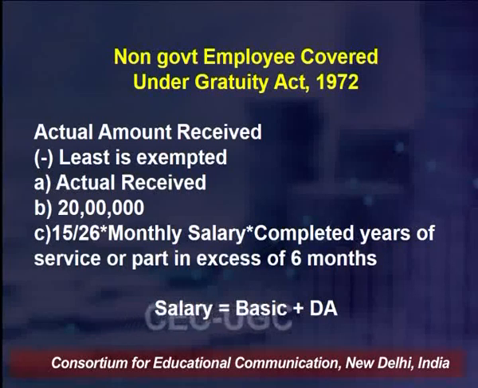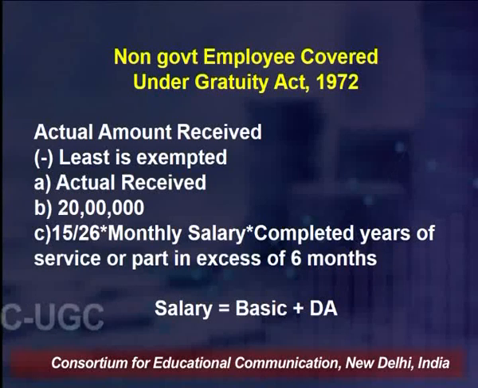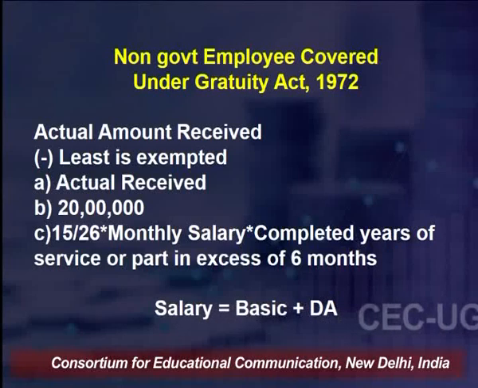For example, a person has given services for 25 years and 7 months. In that case, the completed years of service will be taken as 26 years. But suppose the person has served for 25 years and 4 months.